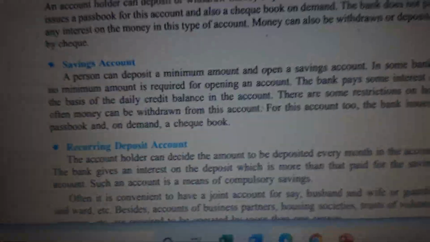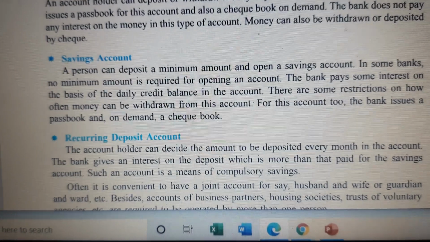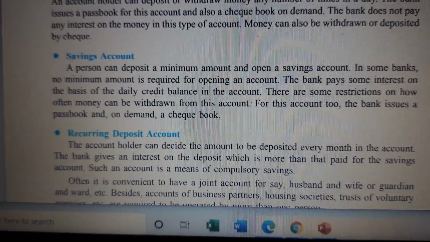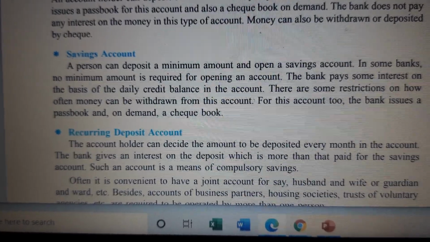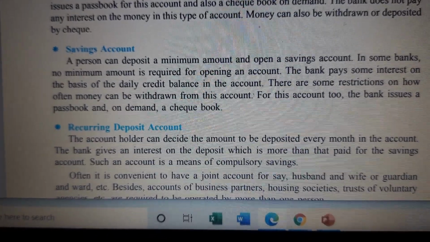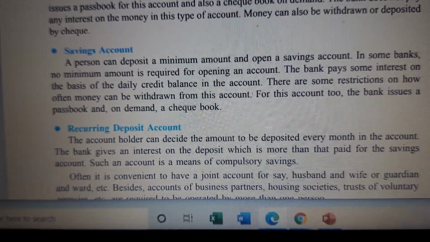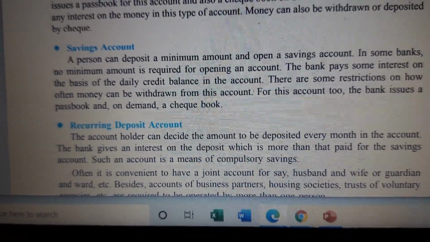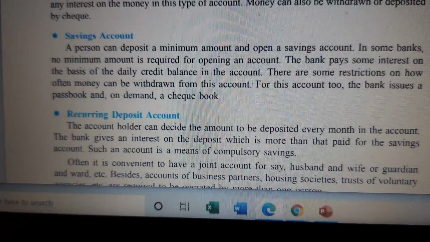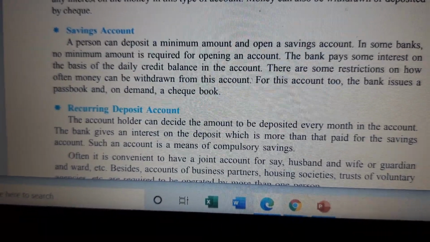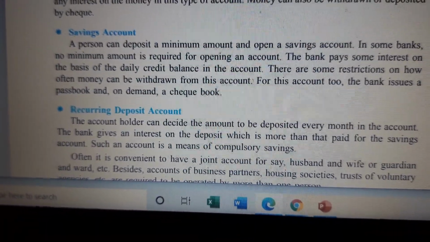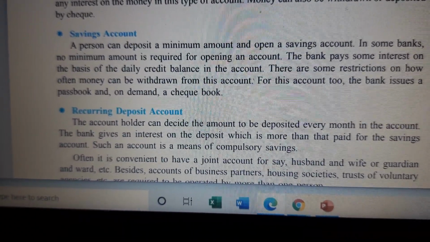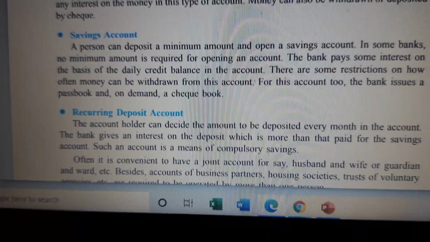You can deposit cash and you can withdraw cash, but a checkbook is required for elderly people where they have to pay a good amount. Maybe your parents have to pay fees, so they give a check, so naturally they need a checkbook. Now in the savings account, children, everybody opens a savings account. You, me, your parents and everyone, we need a savings account. Apart from that, if your parents have a business or a shop, they can have a current account also.